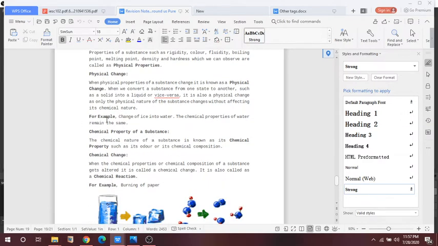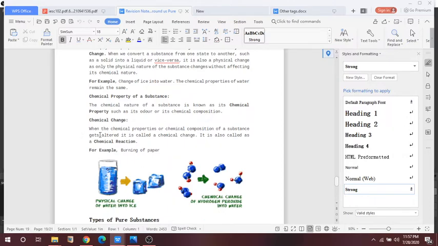So these are the examples I have given in this physical change. Next is the chemical property of a substance. The chemical property of a substance is such as odor or chemical composition. So the chemical change is what? When the chemical properties or the chemical composition of a substance get altered or changed, it is called the chemical change. And this whole reaction is called the chemical reaction.